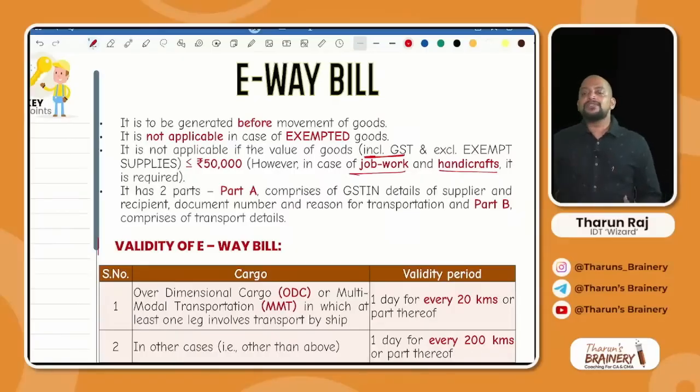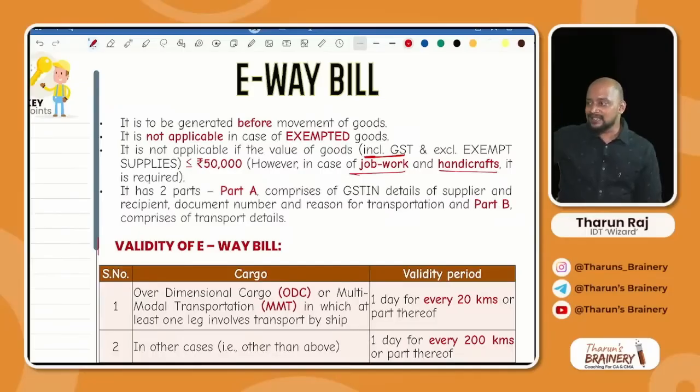Okay. Now, what is the validity of e-way bill? Once the e-way bill is generated, it will have a validity, which means within that time we need to complete the journey. So how to count the validity? Depending upon the distance, the validity will be counted. The validity will be 1 day for every 200 kilometers or part thereof. Suppose the distance is 480 kilometers, how much is the validity? 3 days. First 200 kilometers 1 day, next 200 kilometers 1 day, thereafter 80 kilometers 1 day.